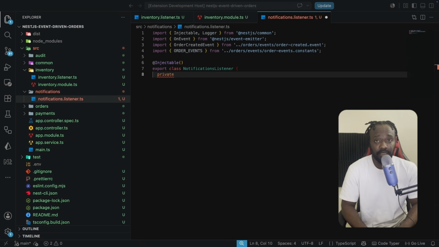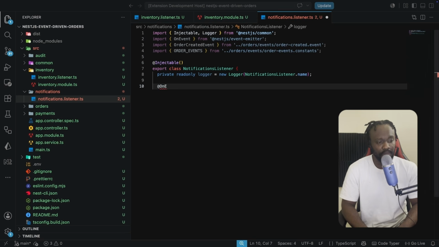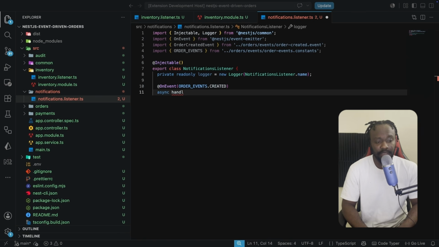So private readonly logger equals a new Logger, and we're going to pass the NotificationsListener name here. And the OnEvent decorator, so OnEvent OrderEvents.created, we are going to have the async handleOrderCreated, which takes in the event of type OrderCreatedEvent, and returns a promise that resolves to void.